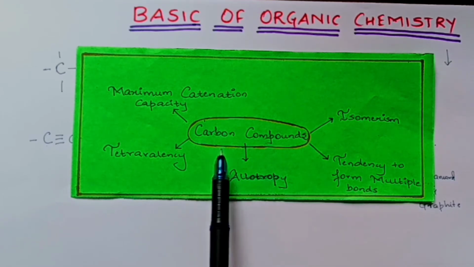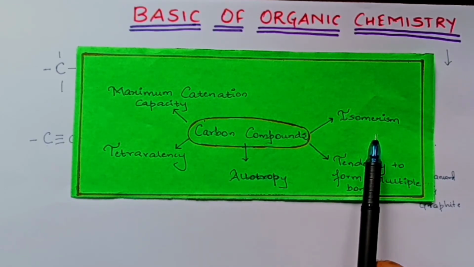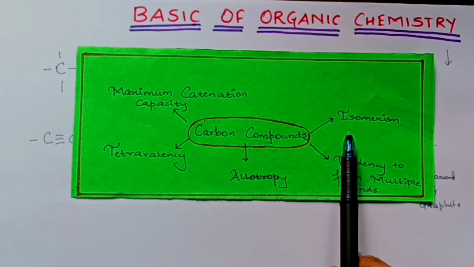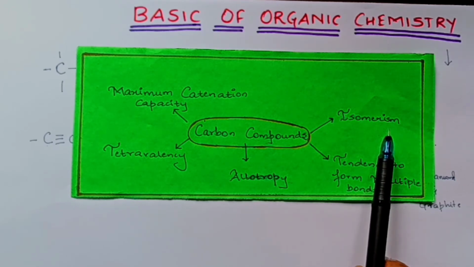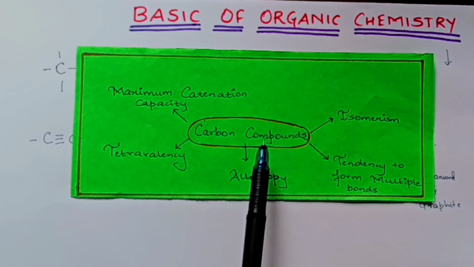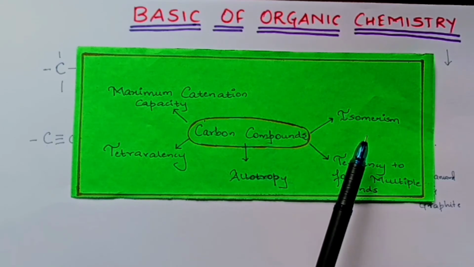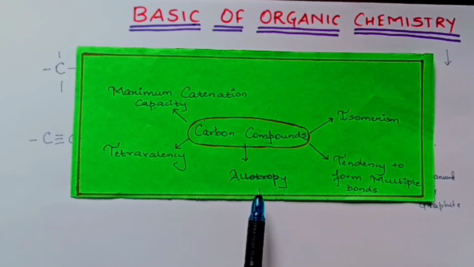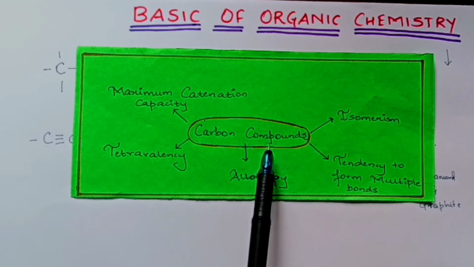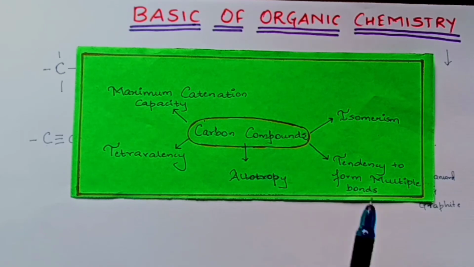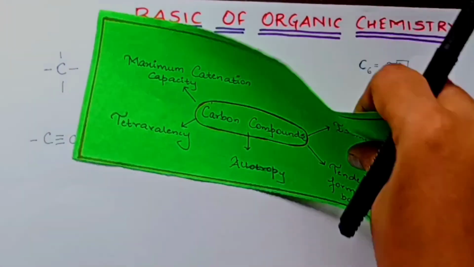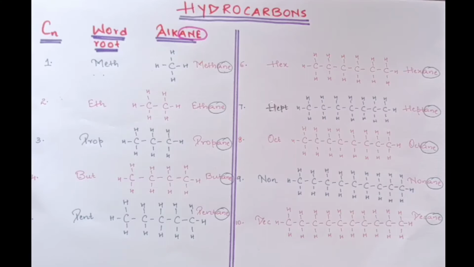Okay children, carbon compounds show isomerism. Now what do you mean by isomerism? Isomerism is a phenomenon in which compounds show the same molecular formula but different structural formula. Now talking about allotropy, we are going to study allotropy in inorganic compounds. Okay, allotropy is what, children? It is the phenomenon in which an element exists in more than one form. Okay, so this was everything related to carbon compounds.